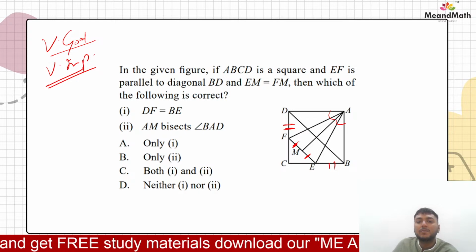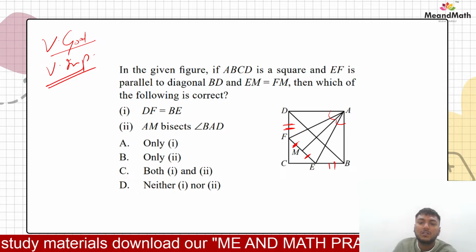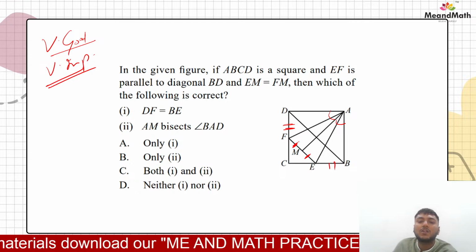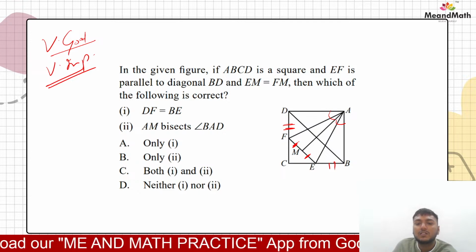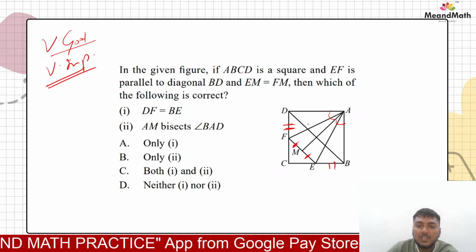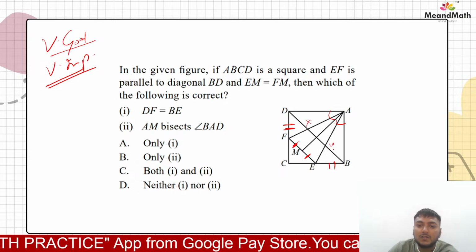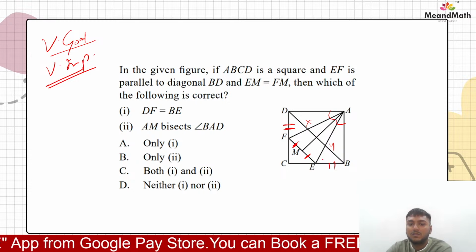So how can we prove that? Let us say these two triangles are congruent, and then ultimately we can say that DF is equal to BE, right? Okay. So let us consider triangle D. Let us name it as X and let us name it as Y.